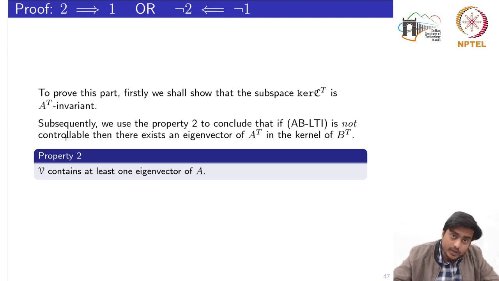Then, using property 2, written over here, that an invariant subspace V contains at least one eigenvector of that matrix, we will finally conclude that if the pair AB is not controllable, then there definitely exists an eigenvector of A transpose in the kernel of B transpose.